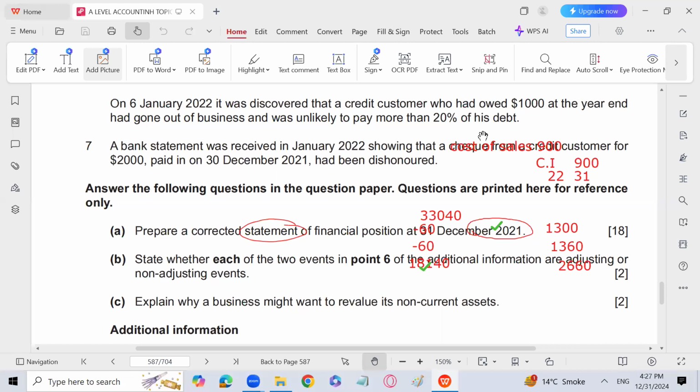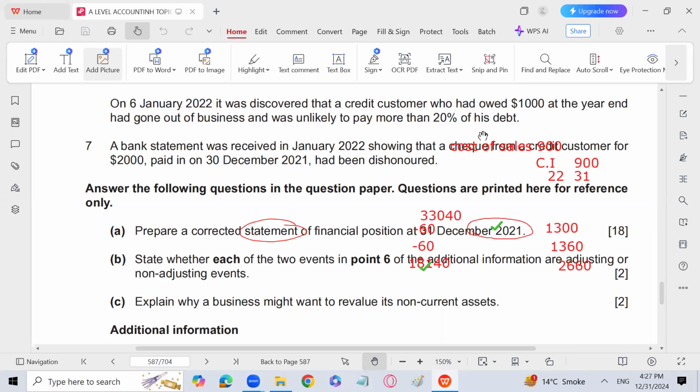This is known as an adjusting event. Why? Because on 31st December, it was not known to us that one of the customers of 1,000 will not pay us, will pay only 20%. It has not been known to us on 31st December. But the bad debts had already been done. We came to know on 6th January.